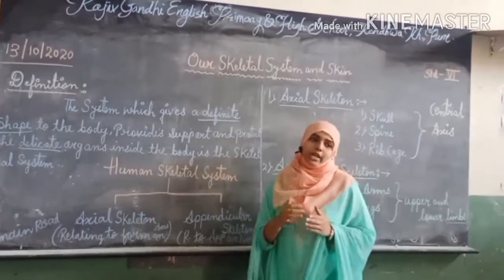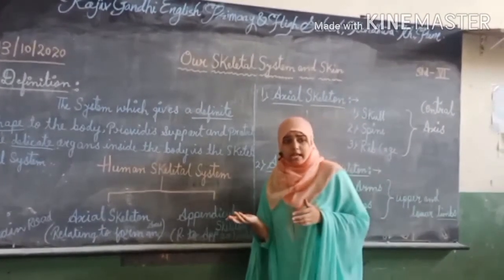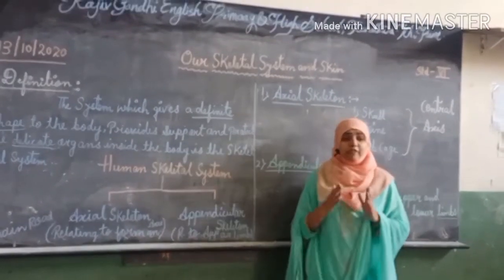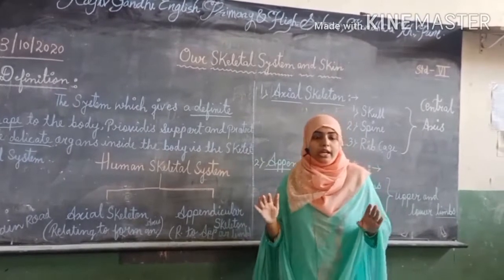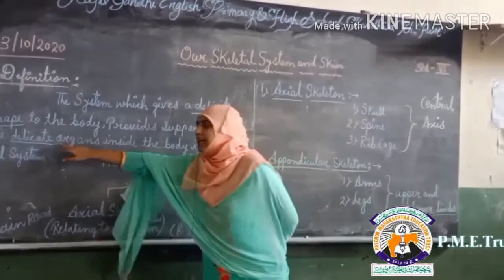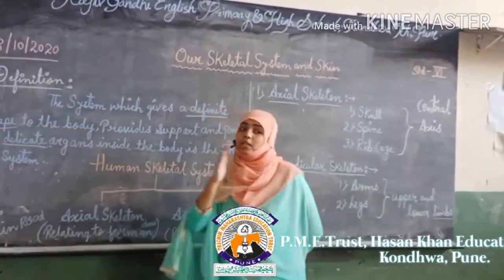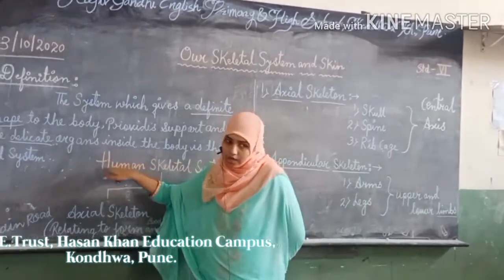In our body there are many sense organs and other organs. These organs are very soft, they are not hard. If they were hard we would not call them delicate, but because they are soft we call them delicate organs.